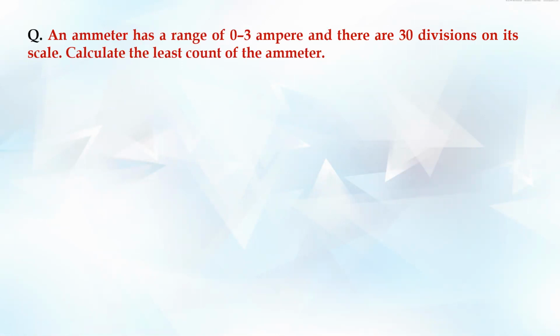So this is the first sum. I'll be solving this. After that, you have to do every sum by yourself, right? So in this case, the ammeter has a range of 0 to 3 amperes and there are 30 divisions on the scale. Calculate the least count of the ammeter.